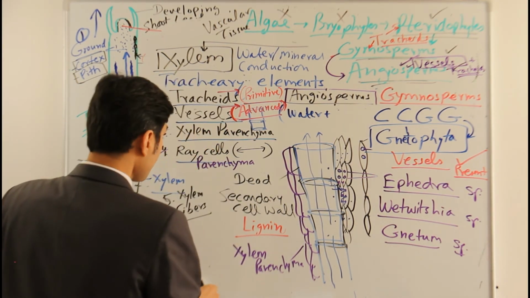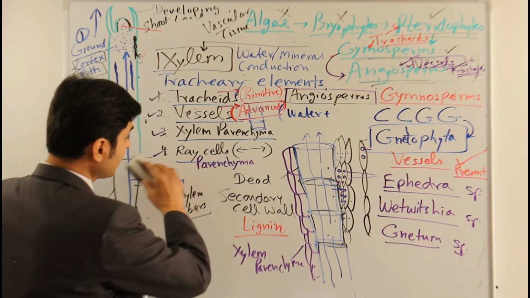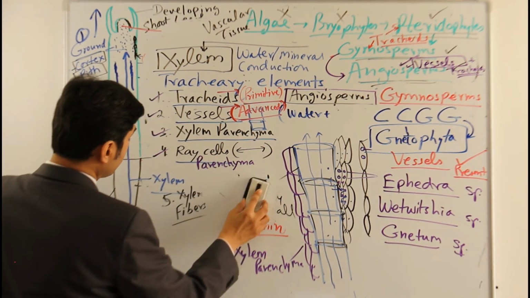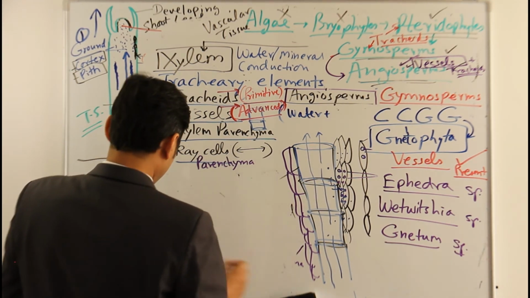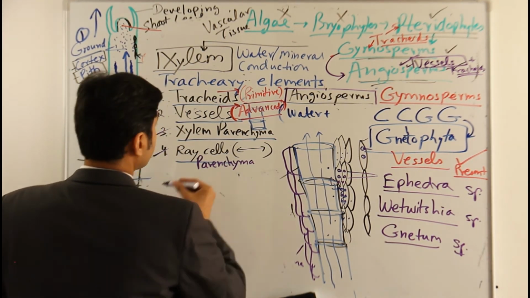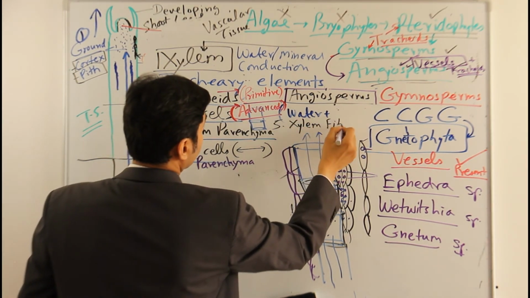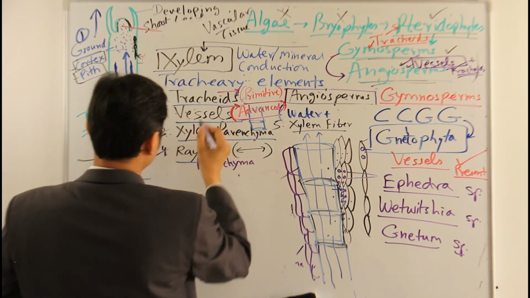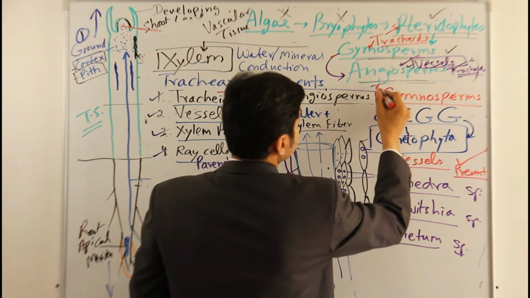But as I said, I'll write about angiosperms. I'll just remove this part and write here. So the 5th element is xylem fiber. I'll just write here xylem fiber. Okay. Now let us come to angiosperms.